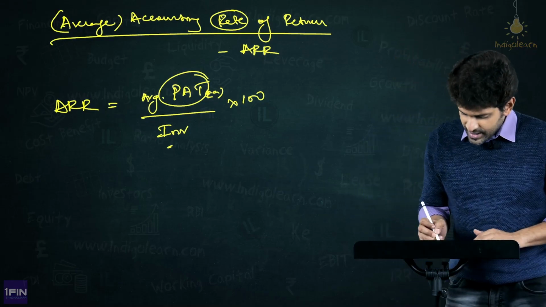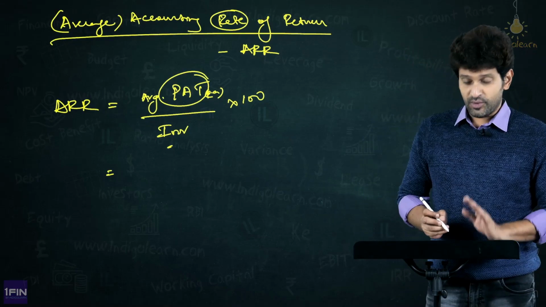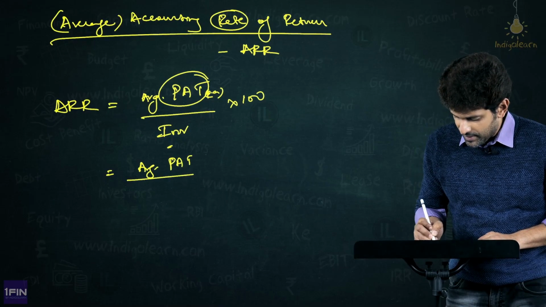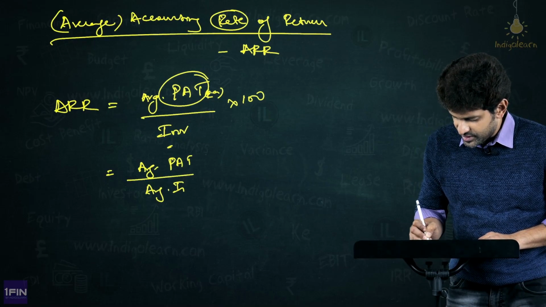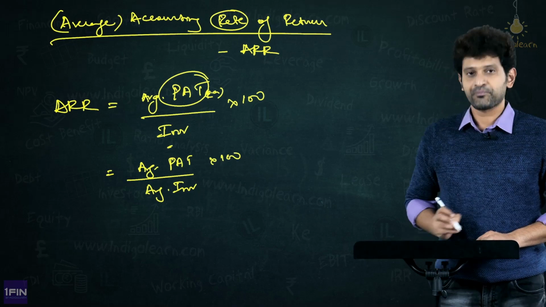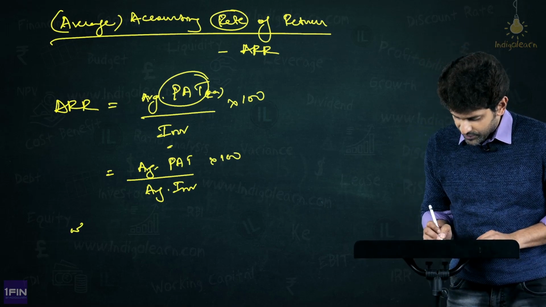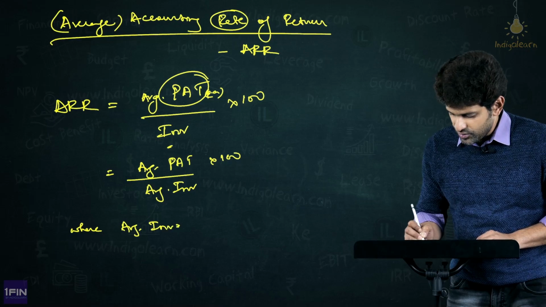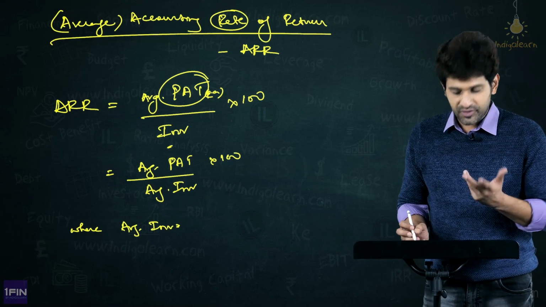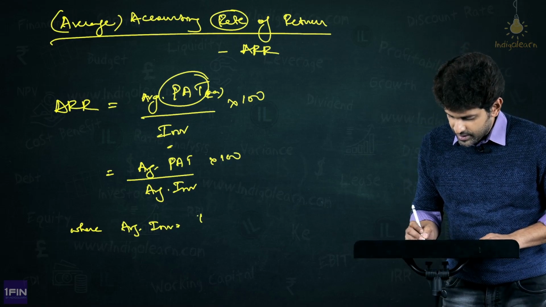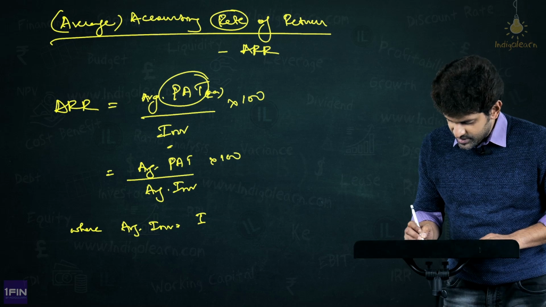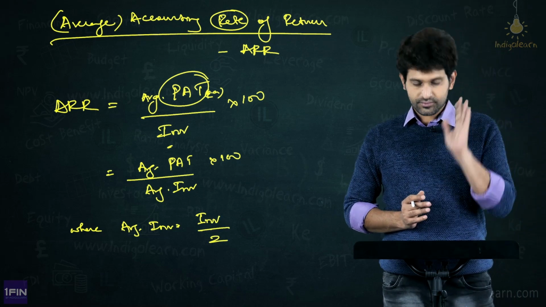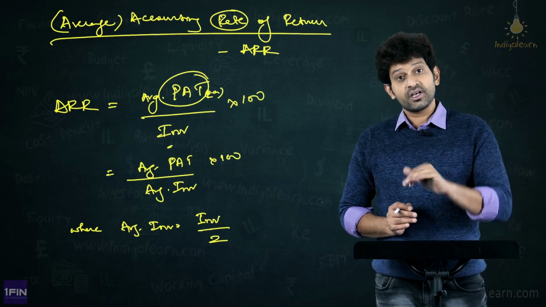Now, another way of expressing this formula: average PAT by average investment into 100, where average investment is equal to, if there is no salvage value, initial investment divided by 2.